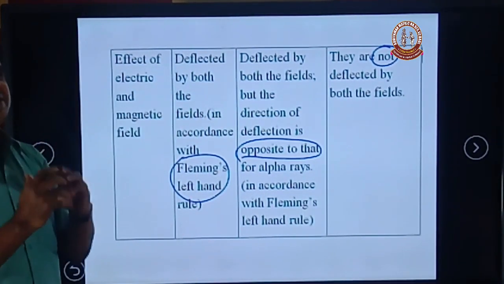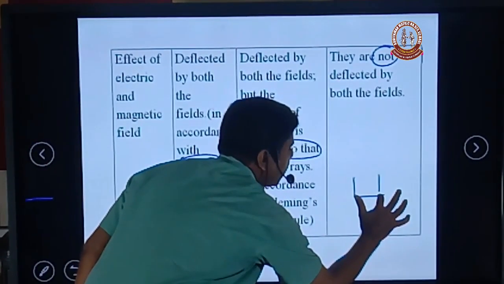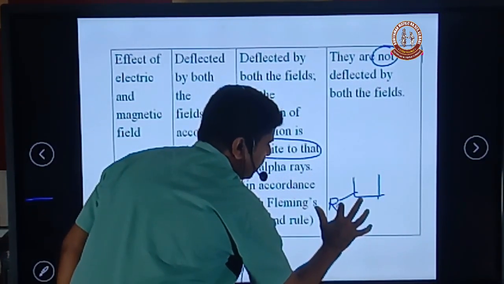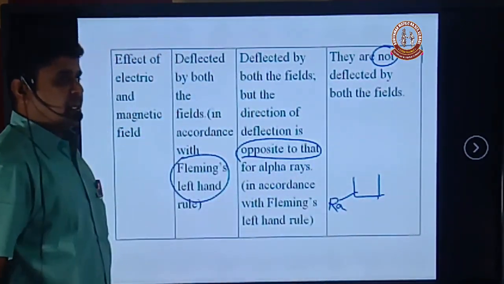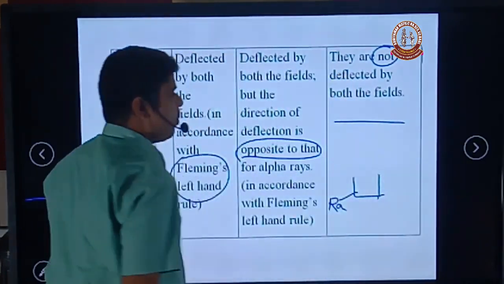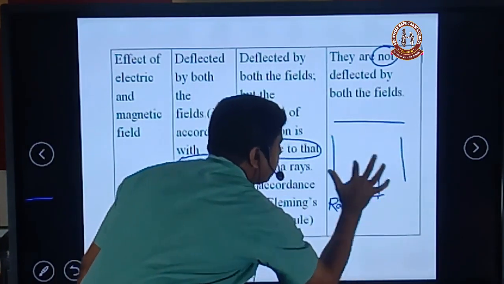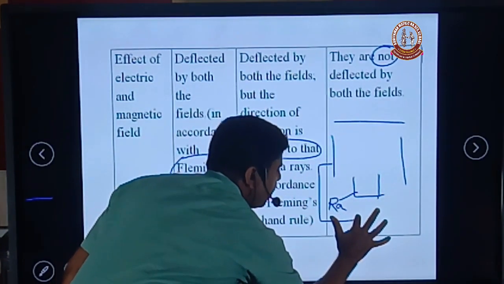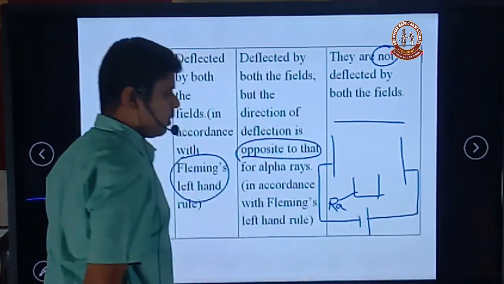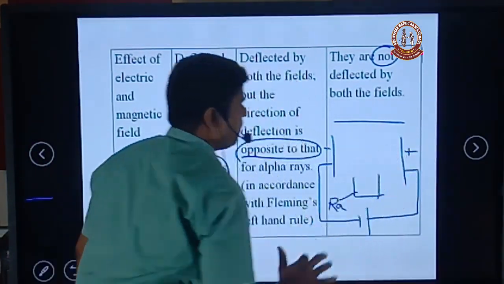Then how do we demonstrate this deflection? Now we take a lead block. The radioactive element, I think radium, is kept in the lead block. Now a photographic plate is placed near the narrow opening of the lead block. Take two metal plates. The two metal plates are connected to a battery. This is the negatively charged plate. This is the positively charged plate.